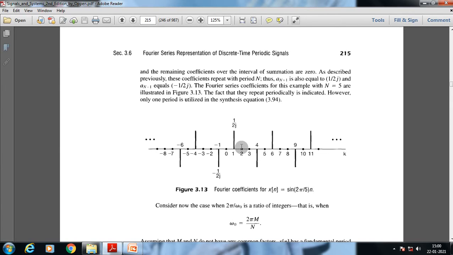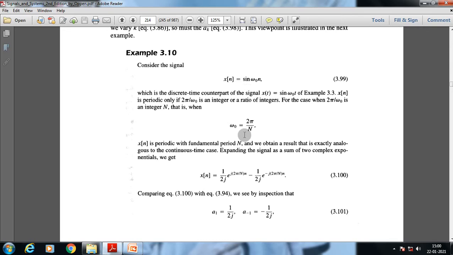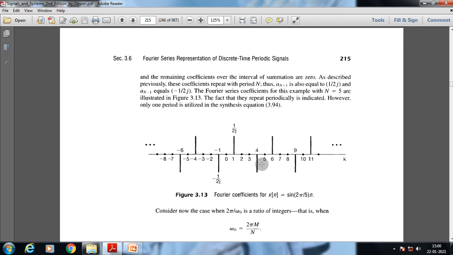After every 5 integer values, the same specific signal, the magnitude response or the phase response, anything that we need to consider here, will repeat itself each and every time. Here we are provided with the constant coefficient values of sin(2π/5), because ω0 can be rewritten as 2π/N and the value of N is 5. So here we have a sinusoidal signal, sin(2π/5 n).